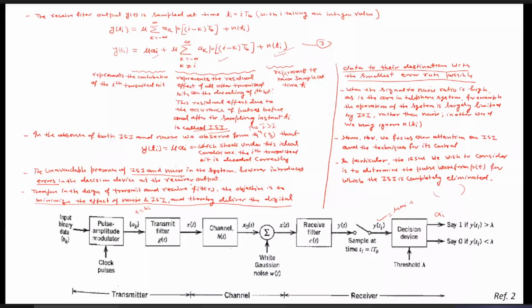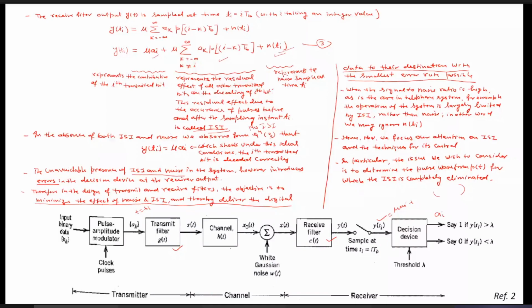Therefore, in the design of the transmit and receive filters, the objective is to minimize the effect of the noise and ISI. Our aim is to minimize the effect of the noise and ISI. And how can we minimize the effect of the noise? Just by increasing the signal to noise ratio, as we have seen in the last class. And the ISI is coming because of the residual effect of the other transmitted bits. Our aim is to minimize the effect of the noise as well as ISI. How we can minimize the effect of the noise we have already studied.